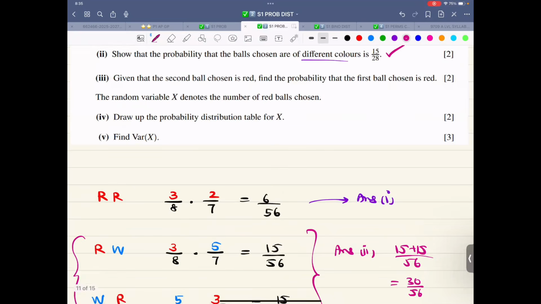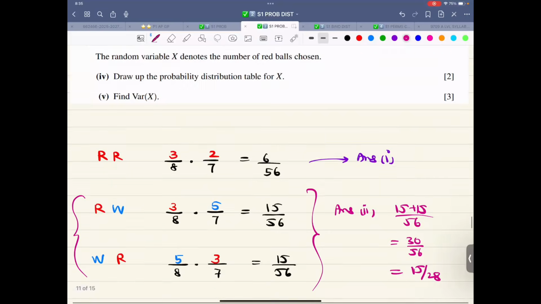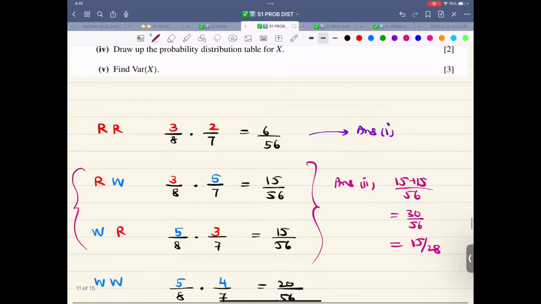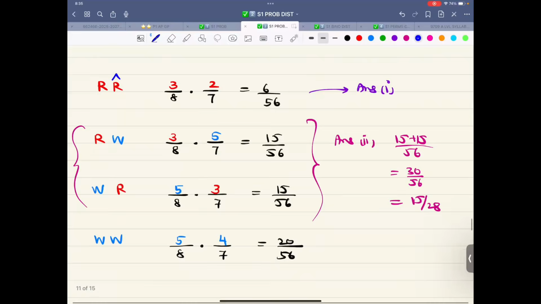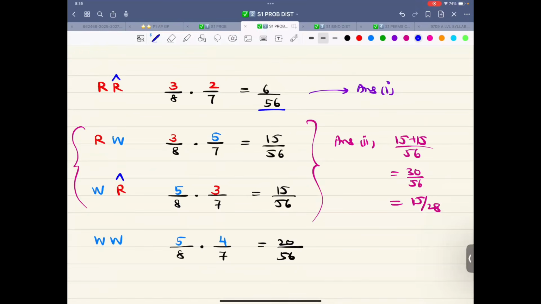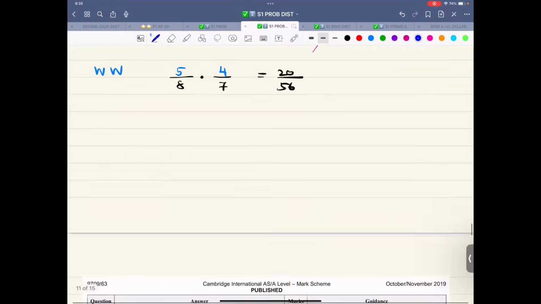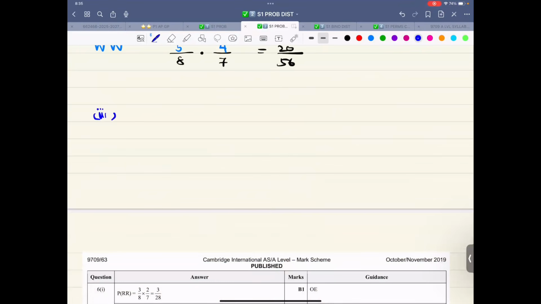Given that the second ball chosen is red, find the probability the first ball is red. Second one is red, so that is this thing. This is second is red. This is second is red. So this is 6 over 56. This is 15 over 56. So part 3, that is this thing.